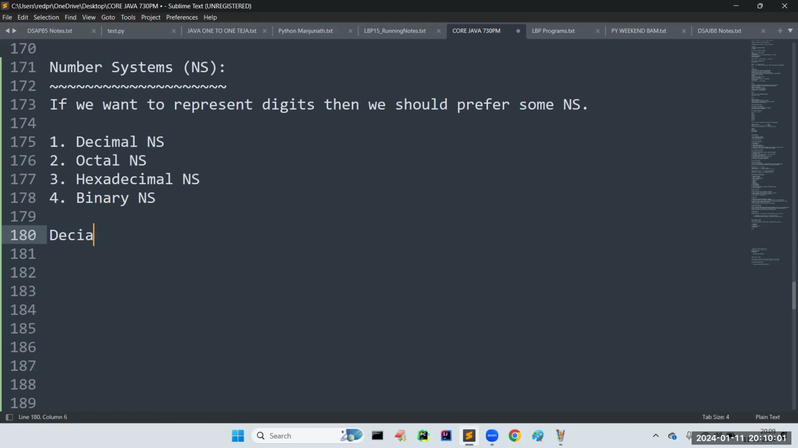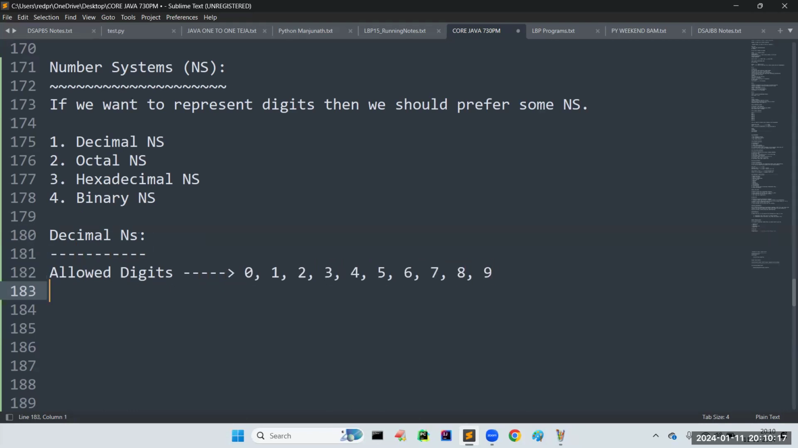If you are talking about the decimal number system, what is it? First, we write the allowed digits. Which digits does it take? 0, 1, 2, 3, 4, 5, 6, 7, 8, 9. That's all. These are the allowed digits for the decimal number system. What is the base of this number system? The base is 9, because there are 9 digits. Total 9 digits are there. That's why the base is 9.